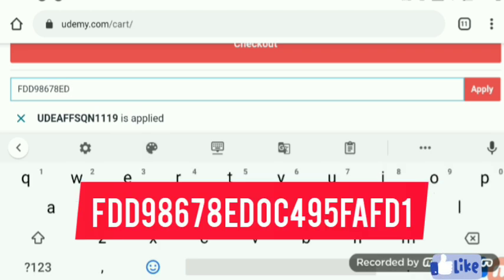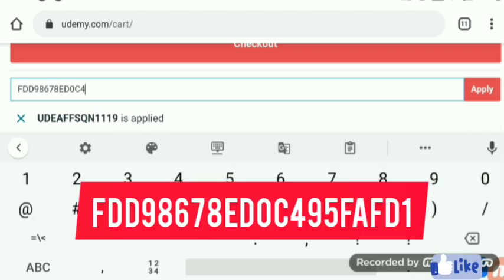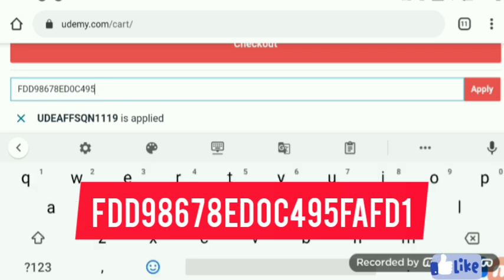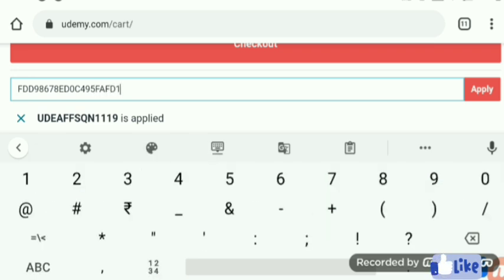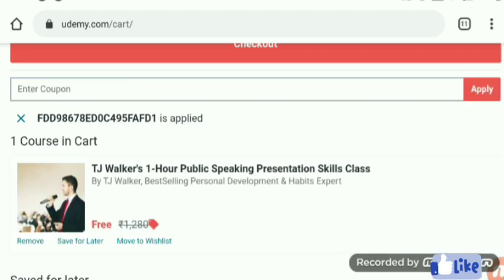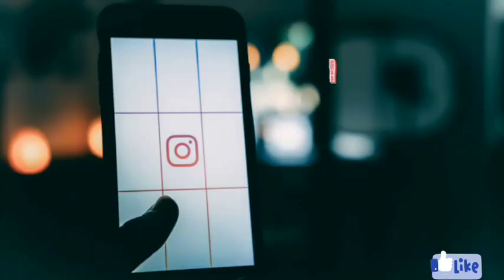And the coupon code for this, you can see on the screen. It is also a long coupon code. So I also join this course, and I hope you all enjoy these courses.